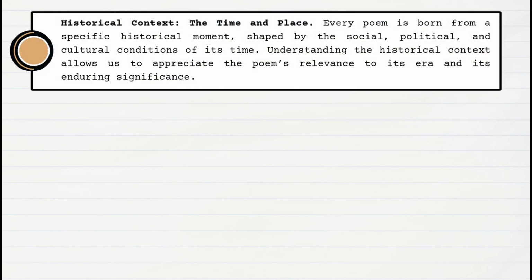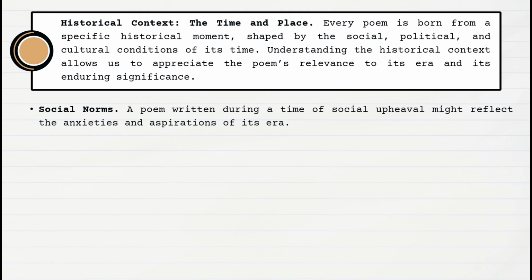Historical context, the time and place. Every poem is born from a specific historical moment, shaped by the social, political, and cultural conditions of its time. Understanding the historical context allows us to appreciate the poem's relevance to its era and its enduring significance. Social norms.